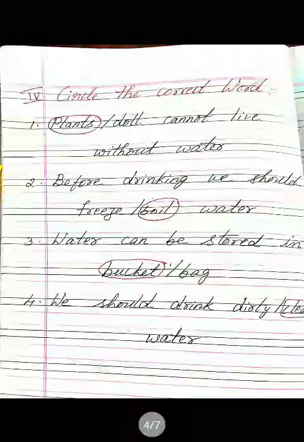So the given bucket. We will catch water in the bucket now. We will keep water in the bucket. So bucket is the right answer. So put a circle for bucket.